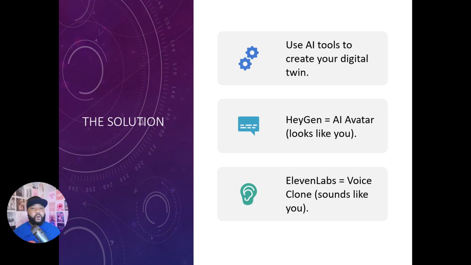And then we use another tool called ElevenLabs. ElevenLabs allows you to create a voice clone of yourself. And so now you don't just have a video that looks like you, you also have the voice of yourself. And just like HeyGen, you're going to upload recordings of yourself, and the more you upload, the better it gets at sampling your voice to where it's almost 100% accurate. And you have these two things put together, and you're going to see exactly what it looks like.